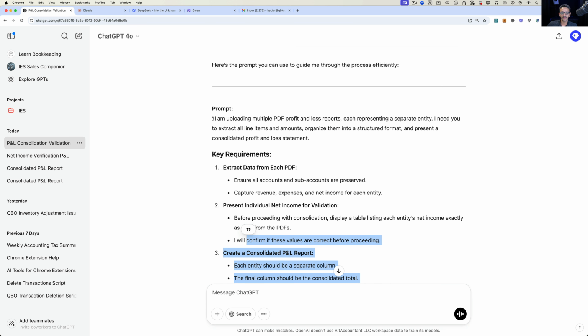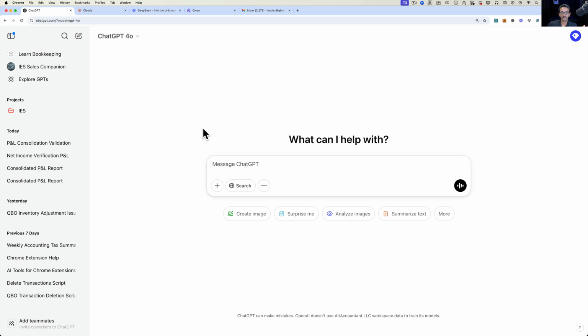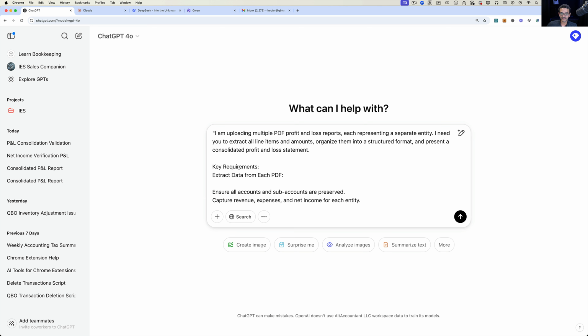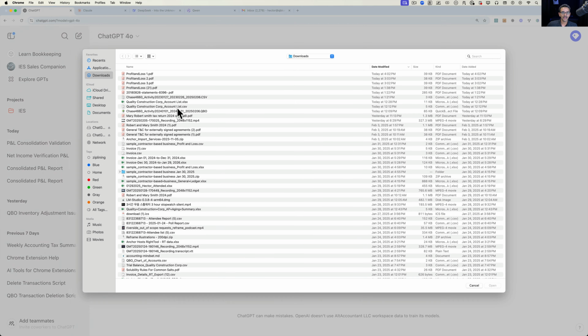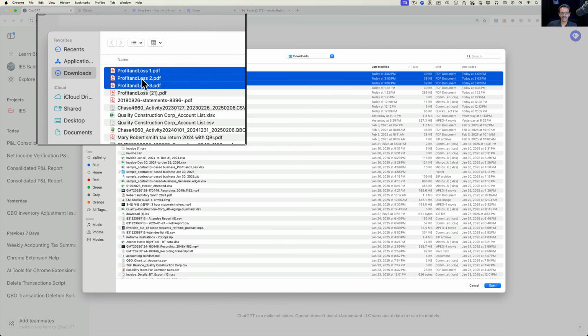So I'm going to copy that prompt, and that's going to be the official prompt that we're going to use across the board with all of the AI systems. So let me start with a brand new chat, and I'm going to go ahead and paste that prompt in there. And then I'm going to click on upload files, and then I'm going to grab those 3 documents that I have in my computer.